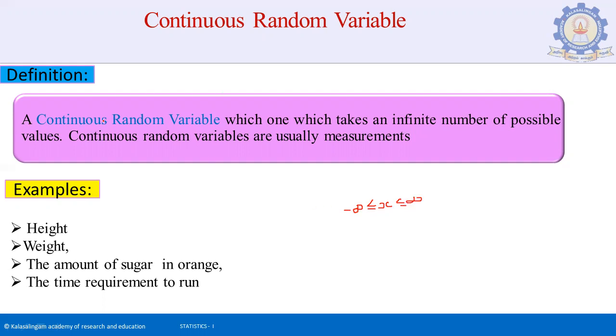A continuous random variable takes an infinite number of possible values. Continuous random variables are usually measurements. Examples: height, weight, the amount of sugar in an orange, the time requirement. Every value can be taken in the interval.